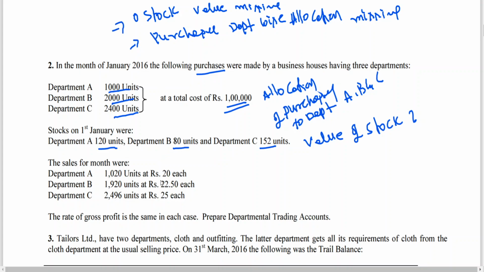Initial analysis: sales we are having. But what is missing? Opening stock plus purchases minus sales gives closing stock, which is missing. You can find out the number of units: 120 units plus 1000 units minus 1020 units, you will get closing stock in units. So what is missing? Opening stock value is missing. Purchase department allocation is missing. Closing stock value is missing.